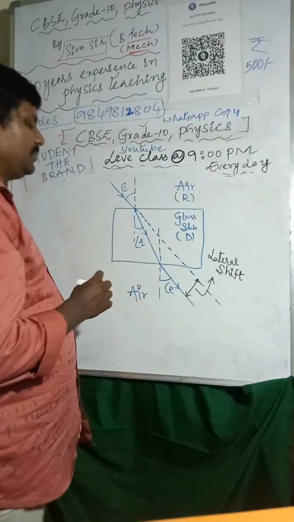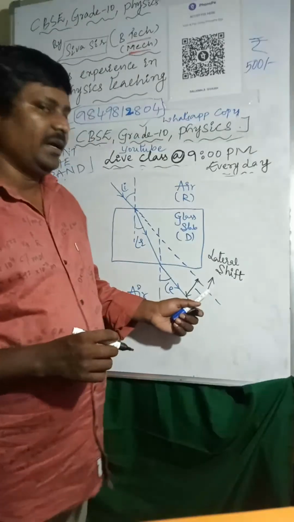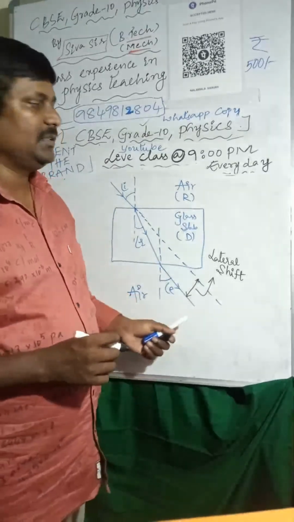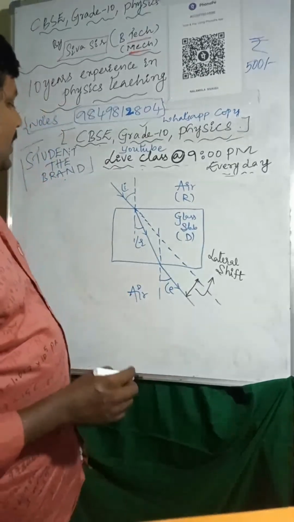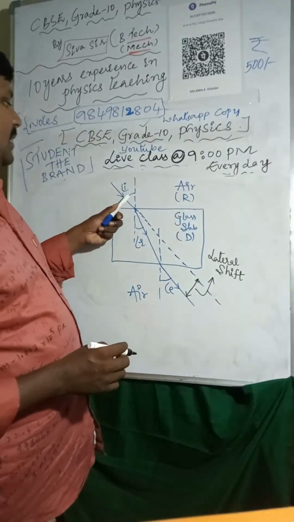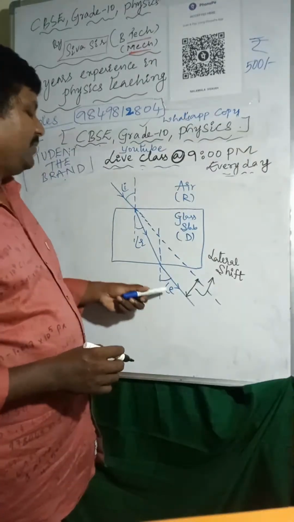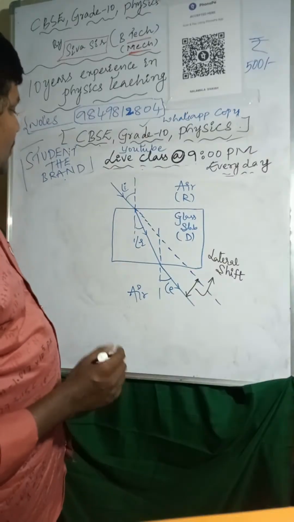Lateral shift: the distance between the emergent ray and the extended incident ray is called lateral shift. Here we have the angle of incidence, angle of refraction, angle of emergence, and here is one more point.